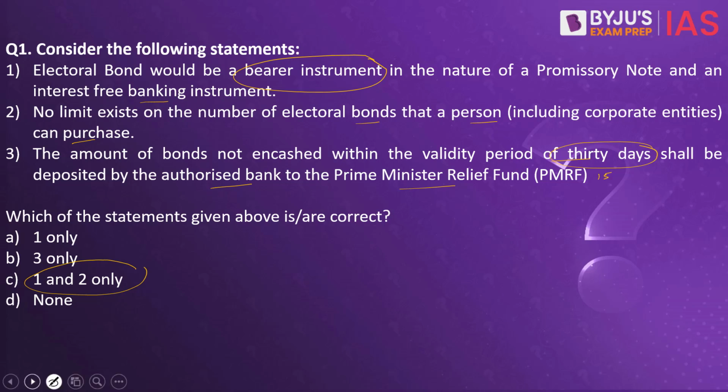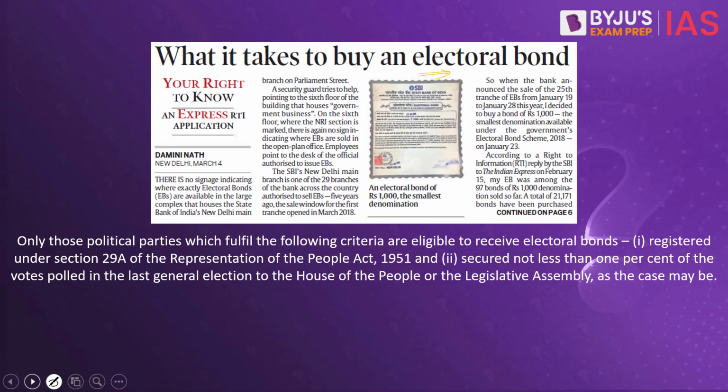Who can encash this? Only political parties which fulfill the following criteria are eligible to receive the electoral bonds. They must be registered under Section 29A of the Representation of the People Act of 1951 and have secured not less than 1% of the votes polled in the last general elections to the House of the People or the Legislative Assembly, as the case may be. Only if they fit into this criterion would they be able to accept the electoral bond. Now let's look into the next practice question.